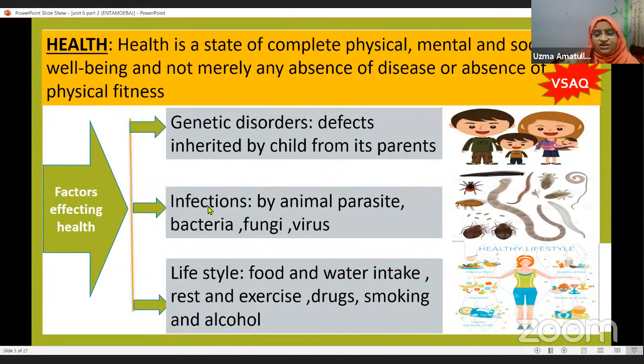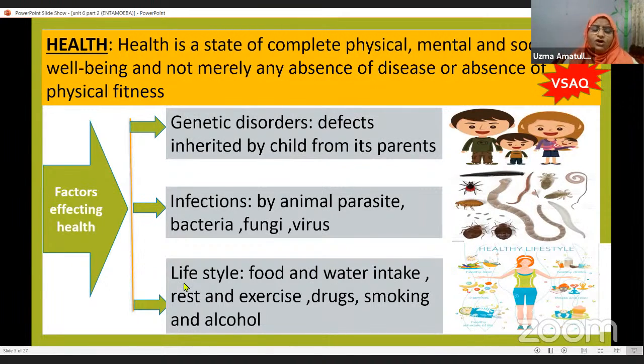Next is infection. Here, the infection can be by an animal parasite, bacteria, fungi, or virus. All these disease-causing microorganisms enter through modes of infection, that is through air or through contaminated food and water, and they cause disease. They spread from one place to another place.